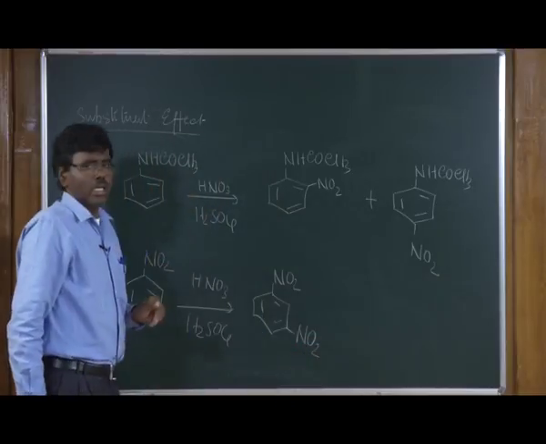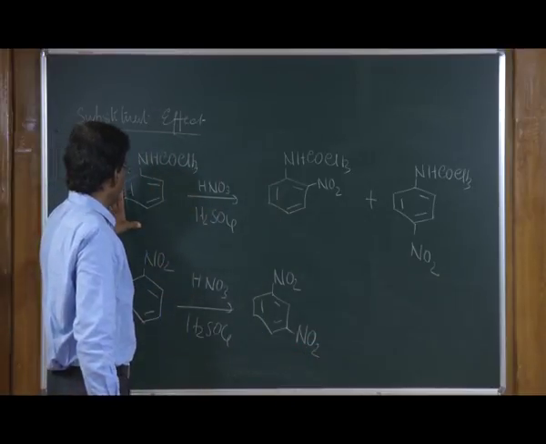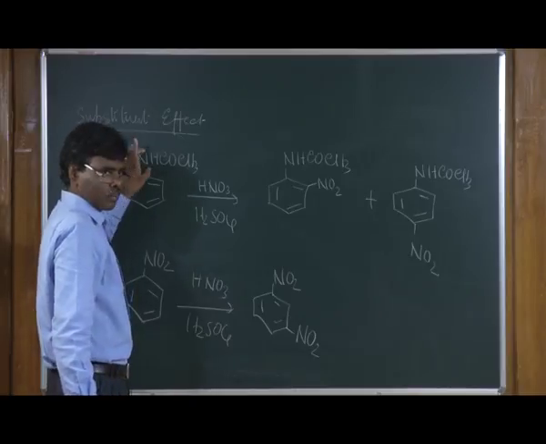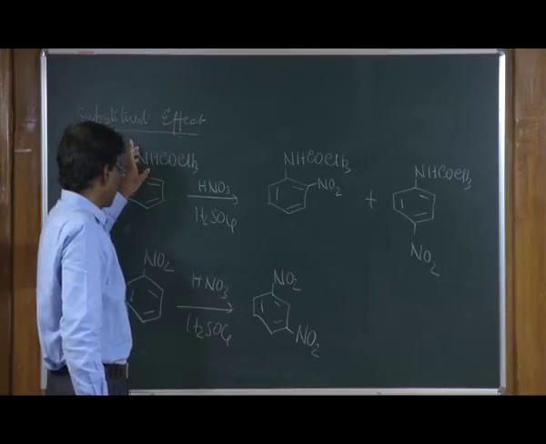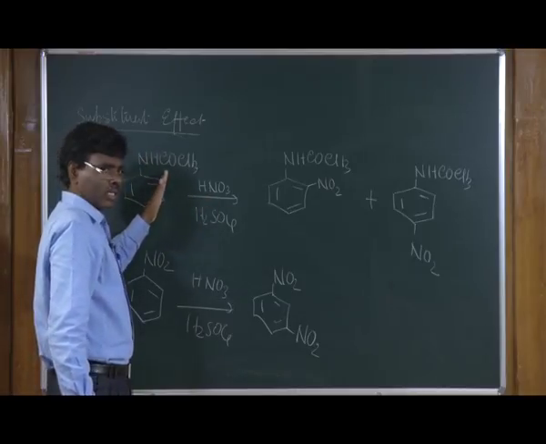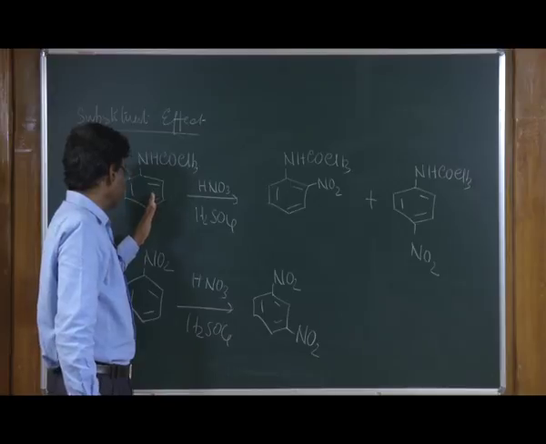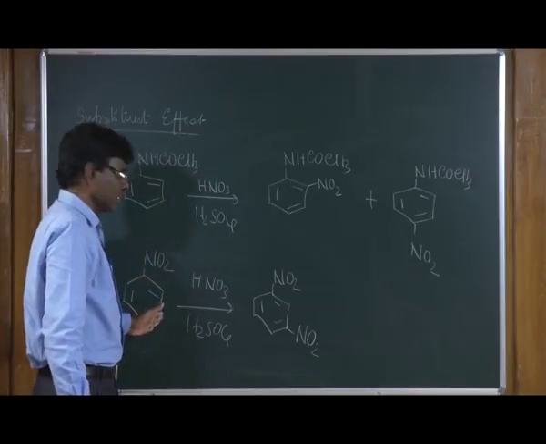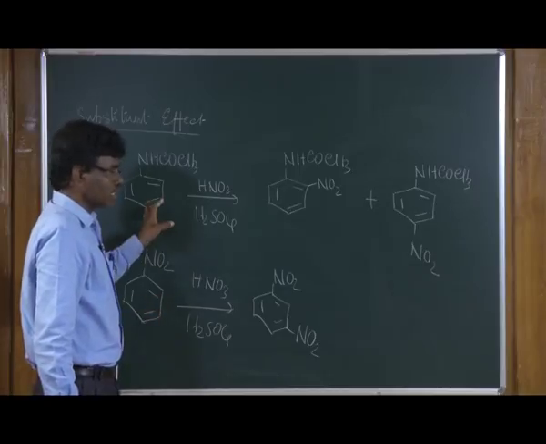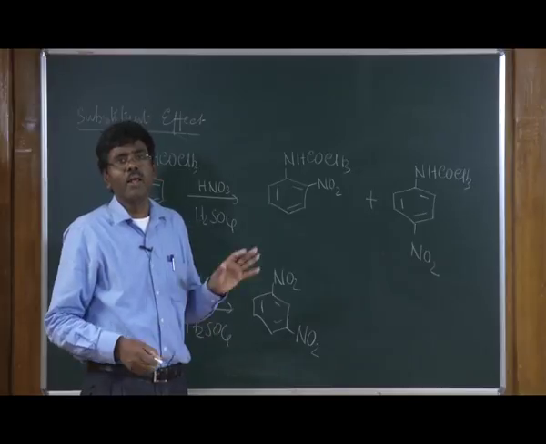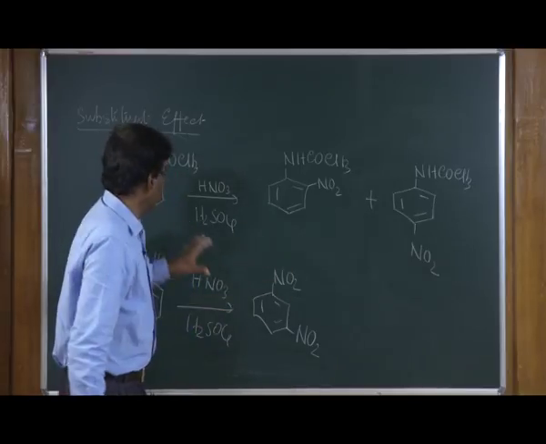So, these reactions clearly suggest that it depends upon the substituent present. If it is an electron donating group, usually the electrophile undergoes substitution reaction at ortho or para position. On the other hand, if you have an electron withdrawing group, the substitution selectively takes place at meta position. This is because, just as we have seen, when you write the resonance structures, you can find out the electron density.